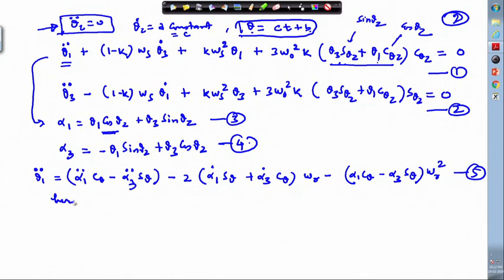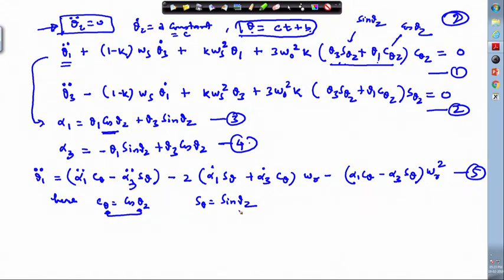Here c theta is nothing but cos theta 2. This theta we have replaced, unnecessarily we are not carrying this 2 notation. We understand that this is the pitch angle we are using here. Okay. Similarly, s theta is sin theta 2.